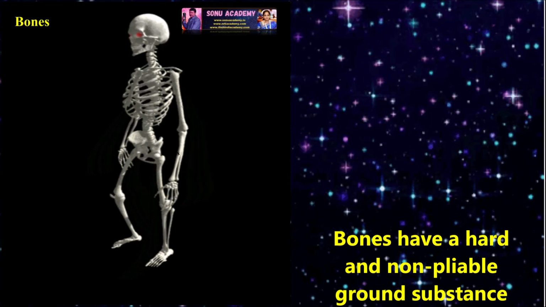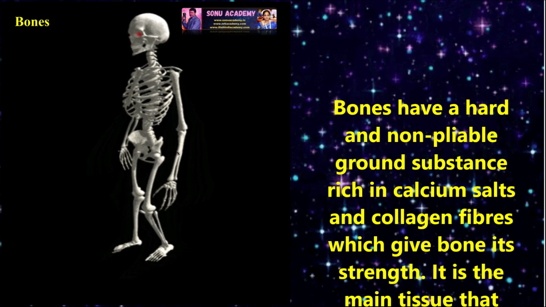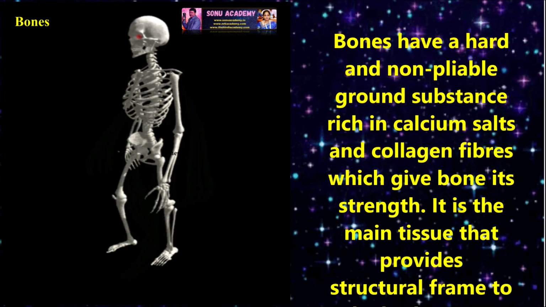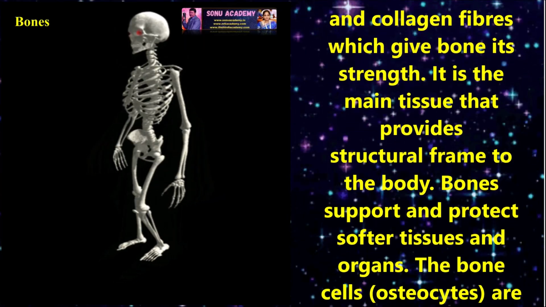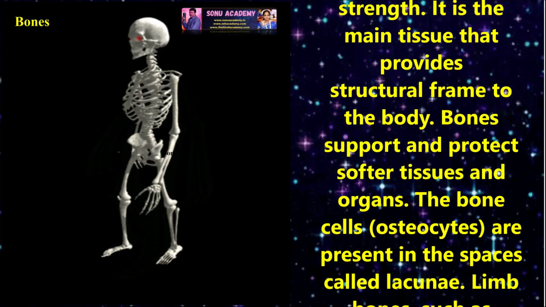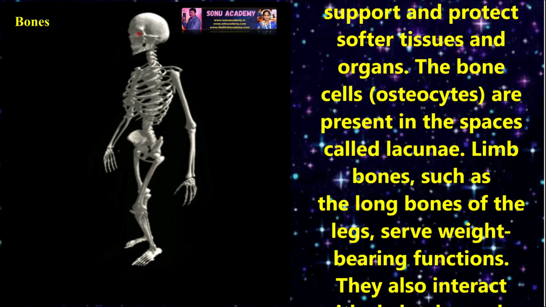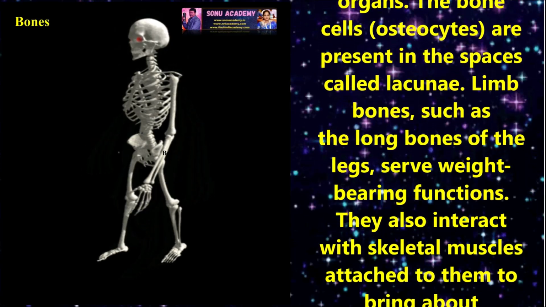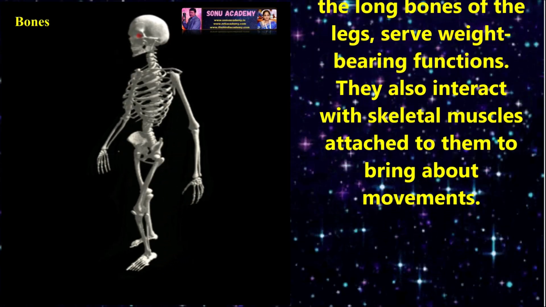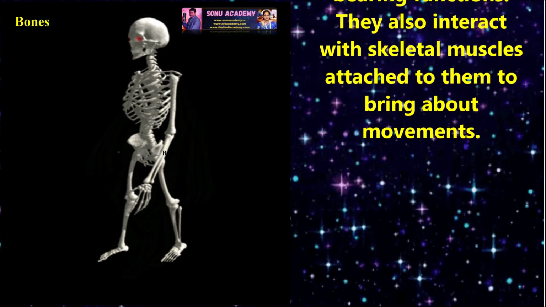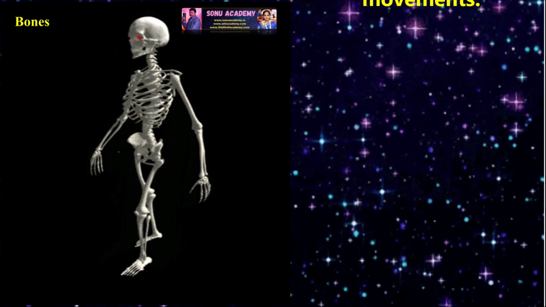Bones. Bones have a hard and non-pliable ground substance rich in calcium salts and collagen fibers, which give bone its strength. It is the main tissue that provides structural framework to the body. Bones support and protect softer tissues and organs. The bone cells are present in spaces called lacunae. Limb bones, such as the long bones of the legs, serve weight bearing functions. They also interact with skeletal muscles attached to them to bring about movements.